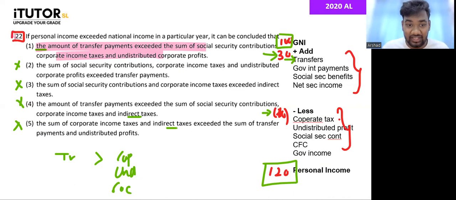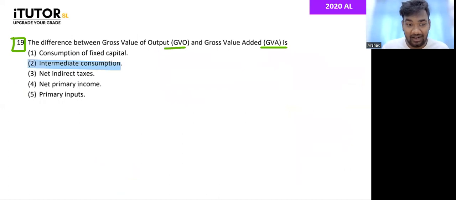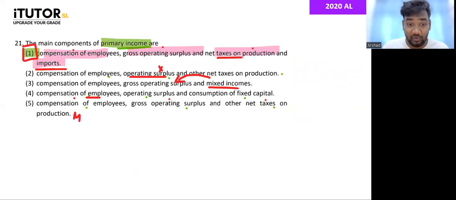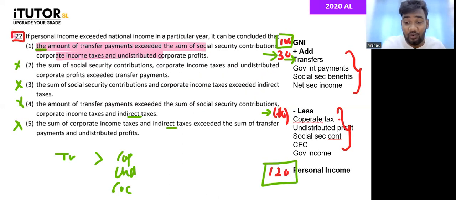So far, how did you all do? 2020, questions 1, 2, 3, and 4. 4 out of 4. 3, 2. Others?